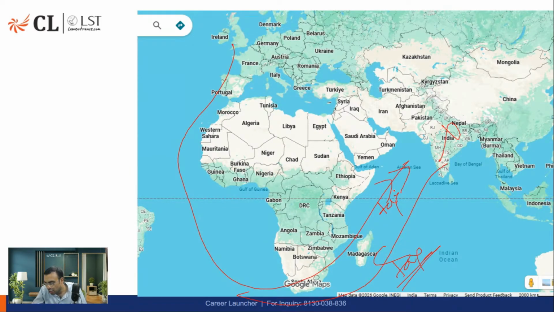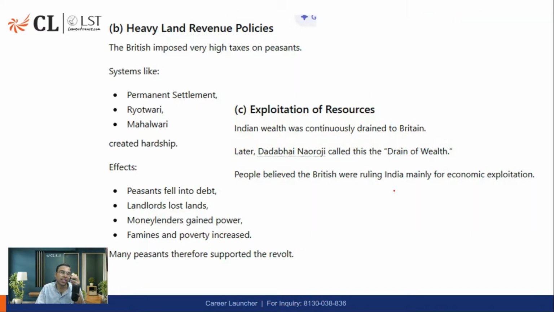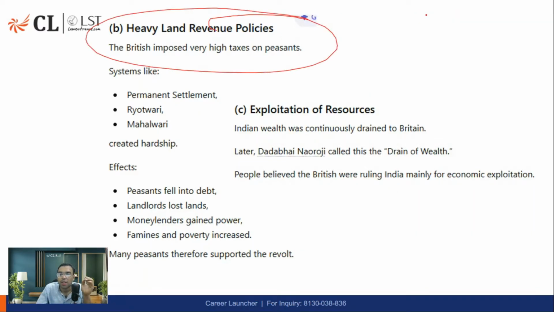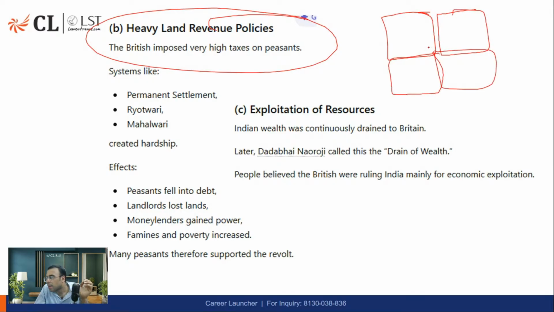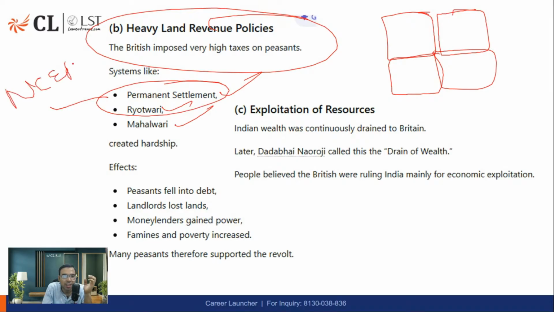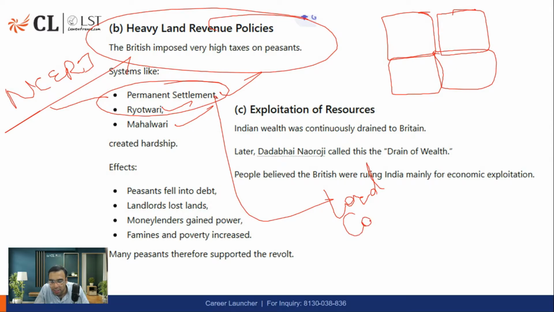Yes, drain of wealth theory, right? So these people used to manipulate. Then there is the land revenue policy. Wherever there was agriculture land, they used to charge very high, exorbitantly high taxes. You must have heard of the Permanent Settlement Act, Ryotwari, Mahalwari. These two are mentioned in NCERT also, the Class 12 NCERT book mentioned the Permanent Settlement Act by Lord Cornwallis, which was in Bengal, the modern-day Bengal region, which is also called the Zamindari Settlement Act. So basically the bottom line was that the land revenue was very high.